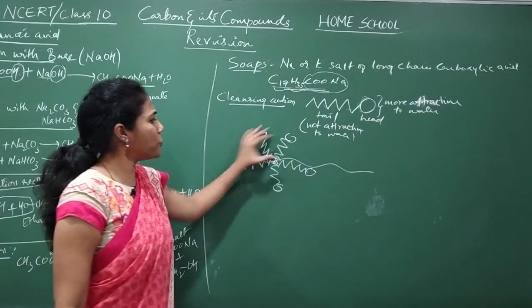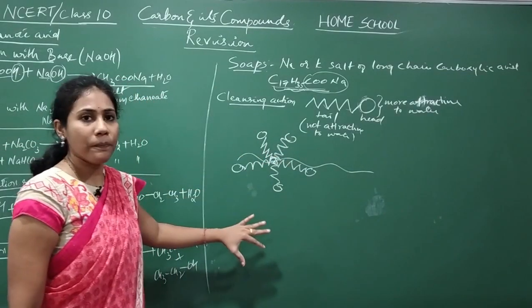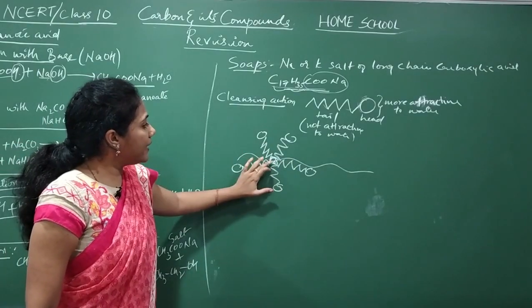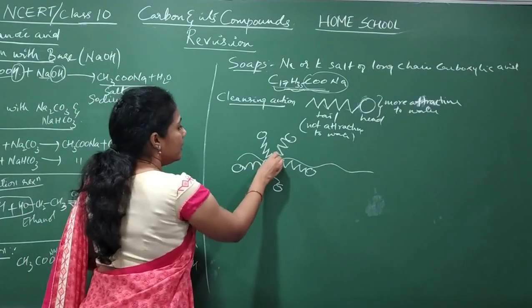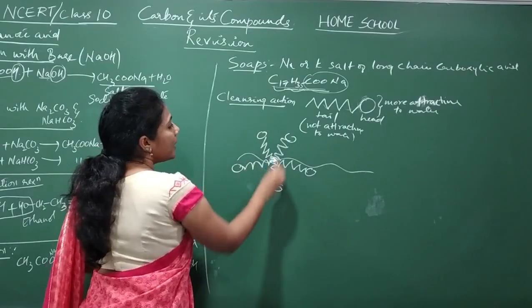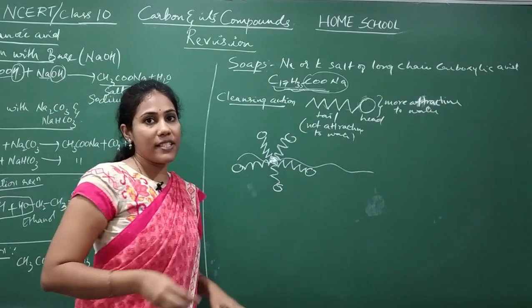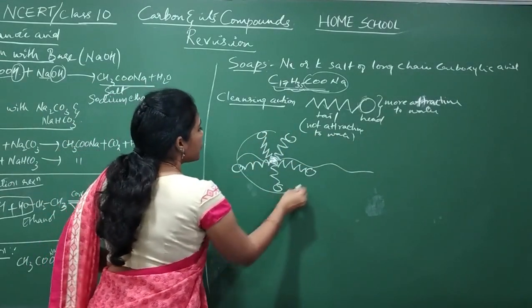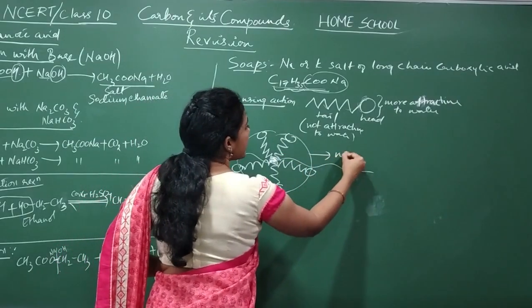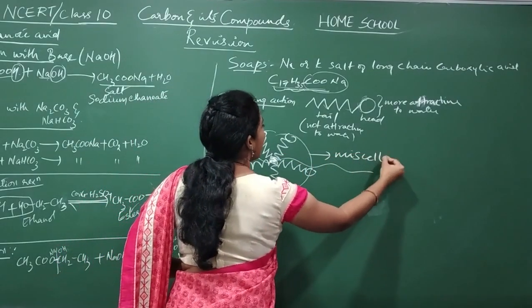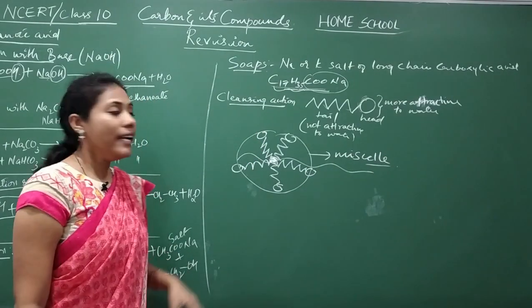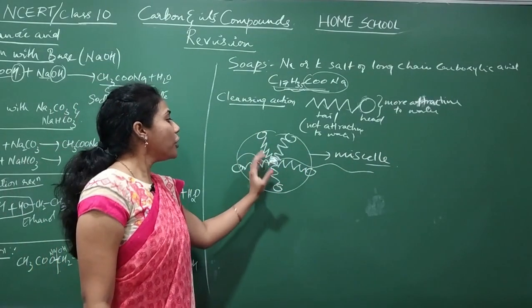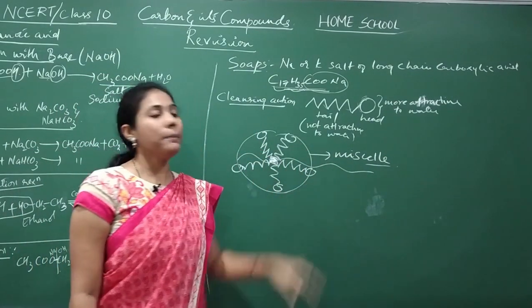So many soap molecules will come and surround the dirt. Tails are attached to the dirt particle, and heads are protruding outside, facing outside. Such structures we call micelles. They are called micelles. The more micelles are formed, the more easily dirt can be removed.